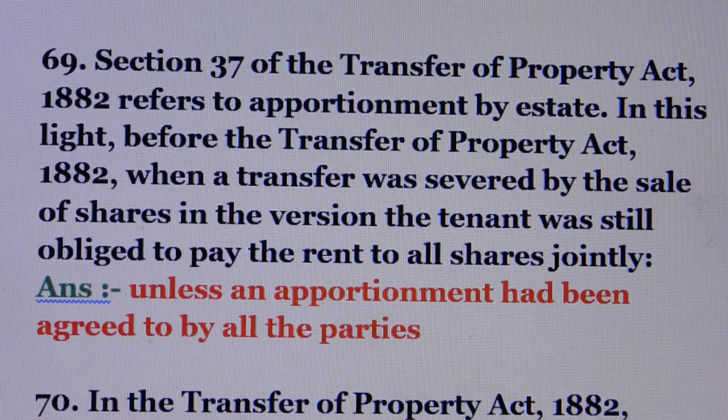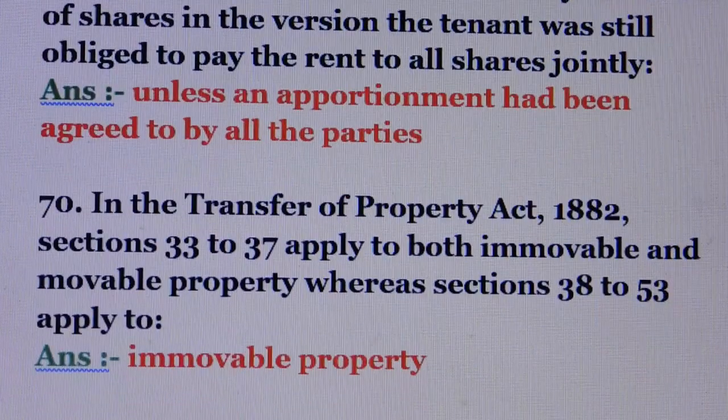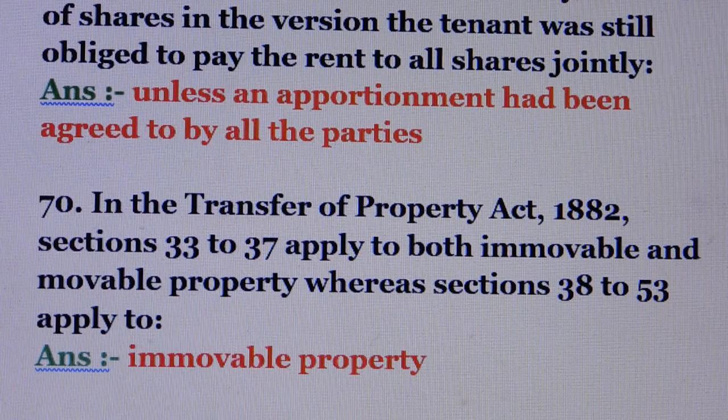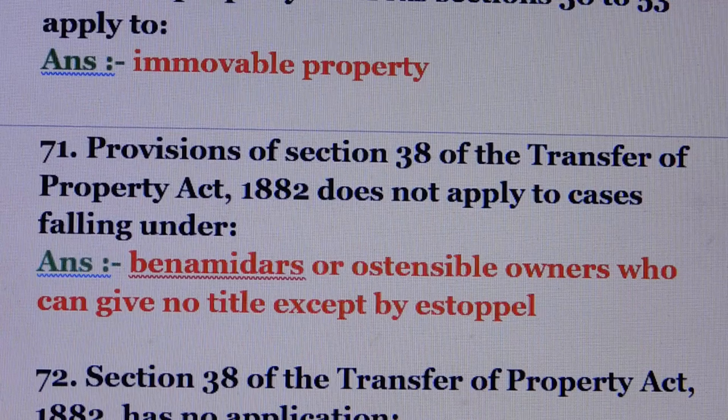Answer is unless an apportionment had been agreed to by all the parties. Question number 70. In the Transfer of Property Act, Sections 33 to 37 apply to both immovable and movable property, whereas Sections 38 to 53 apply to immovable property.